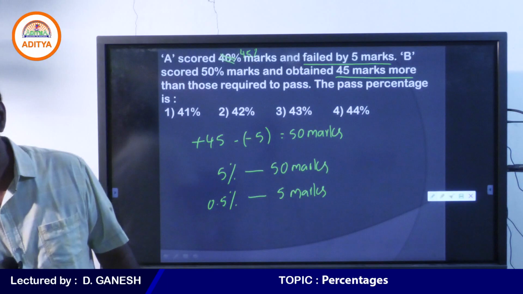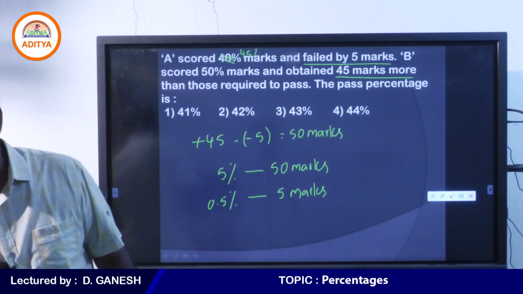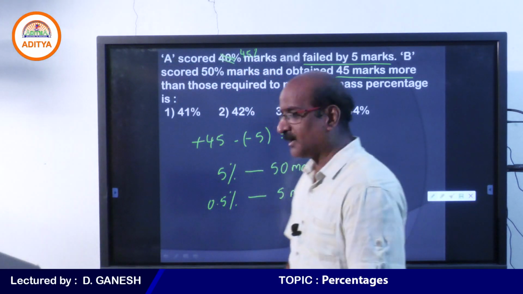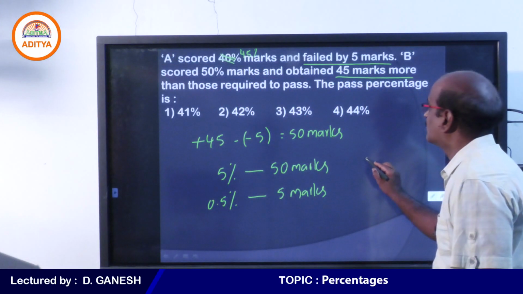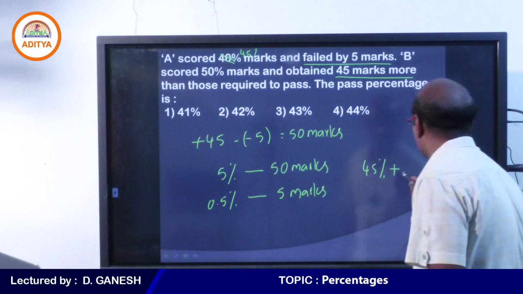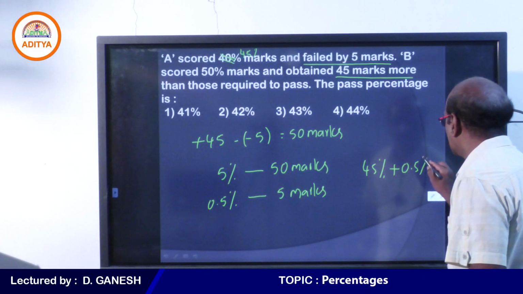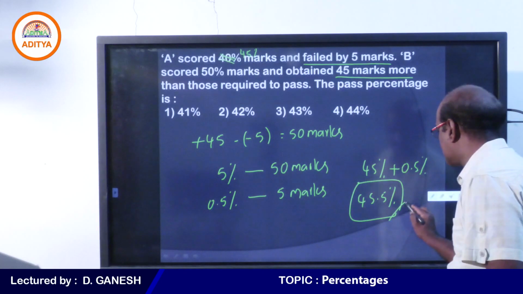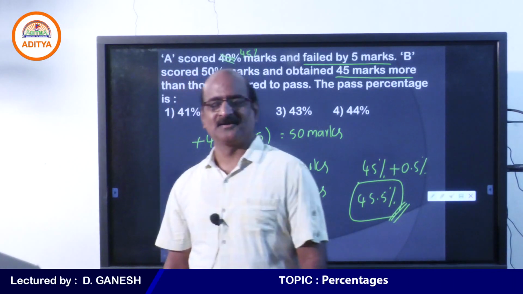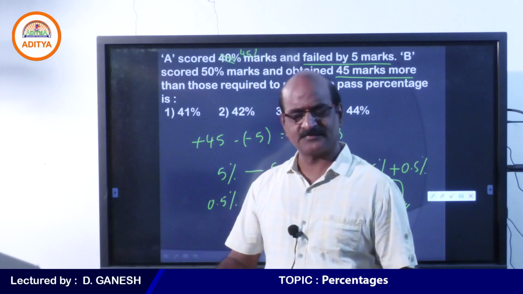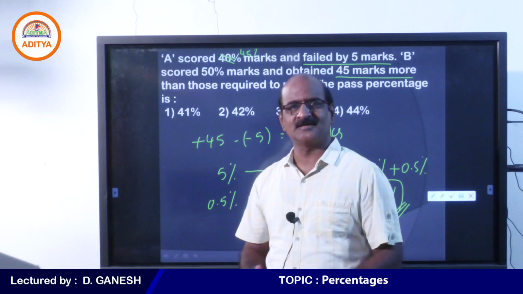Do you understand that? Yes, you get it right. Therefore, he fails by 0.5%, absolutely. Now you are getting it right. He already got 45%, but he has to get another 0.5% to pass this exam. Hence, we say that the pass percentage is 45.5%. See how interesting the topic is going. So that is the beauty of aptitude. The more questions we do, the more easily we can do it.